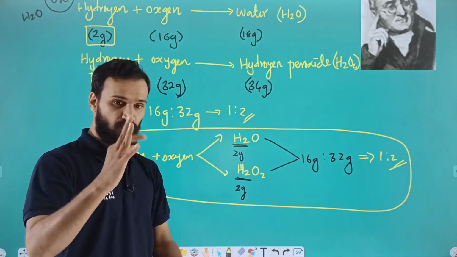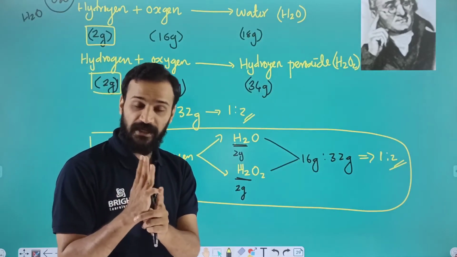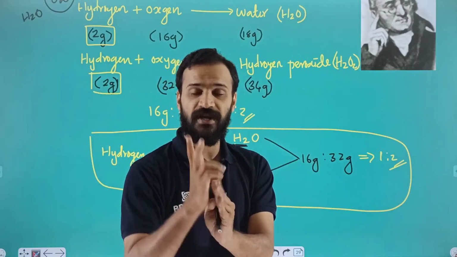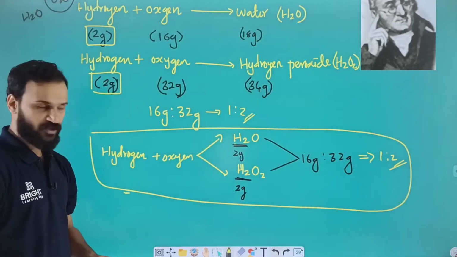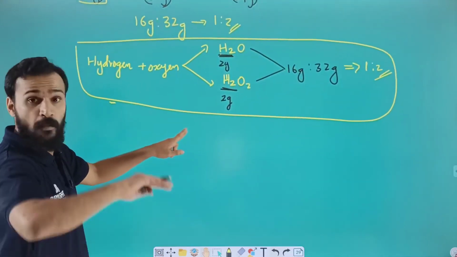3 important points you must learn. First one is the name of the scientist, second one is the definition, and third one is the illustration by using an example. This is a typical example for that, and let us take another example for more clarity.